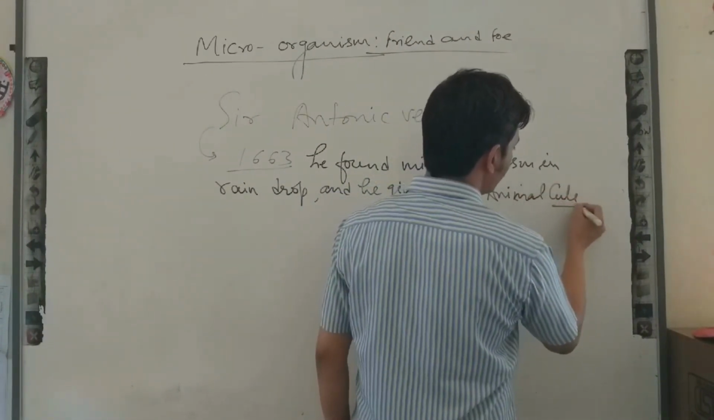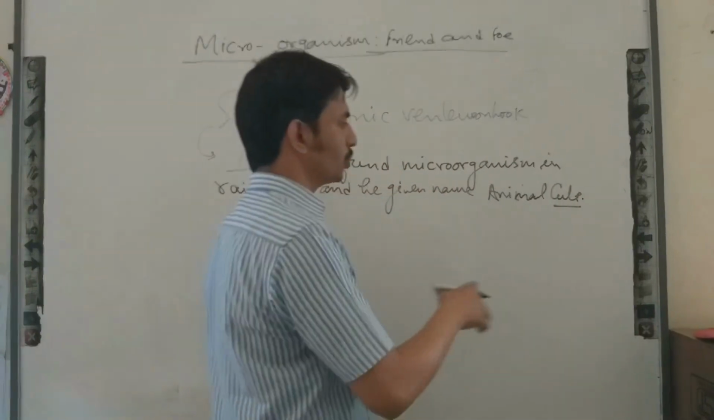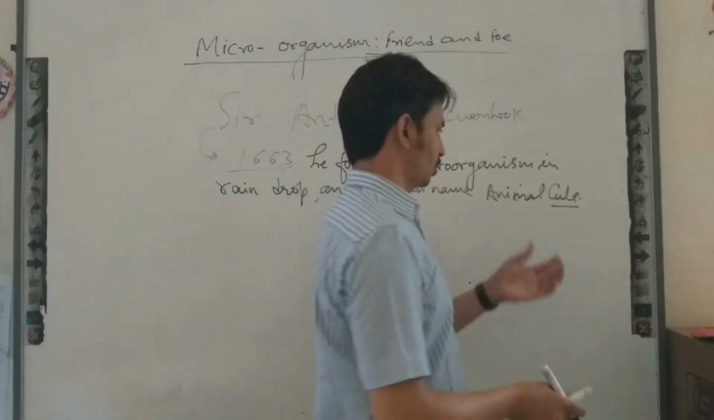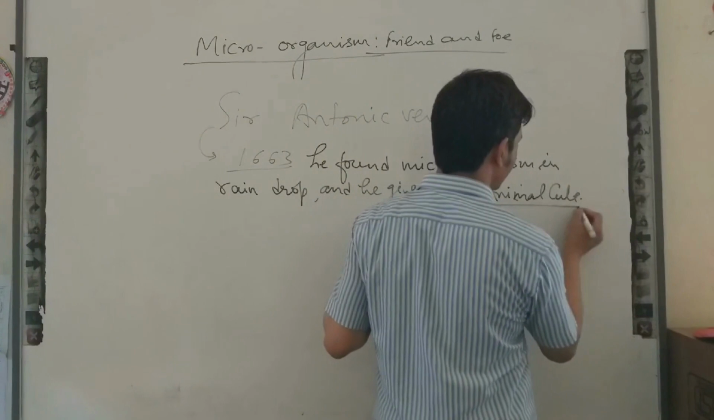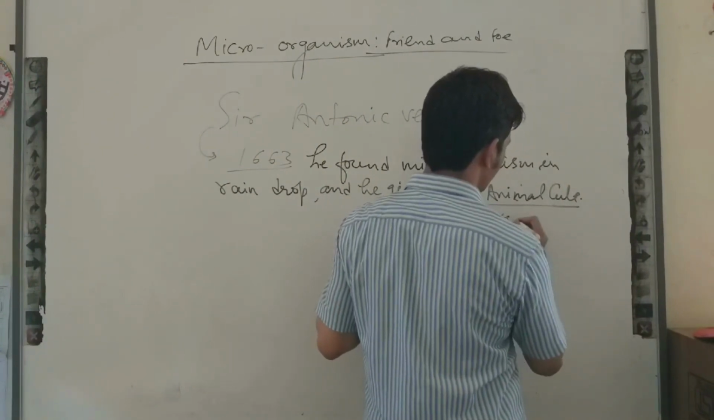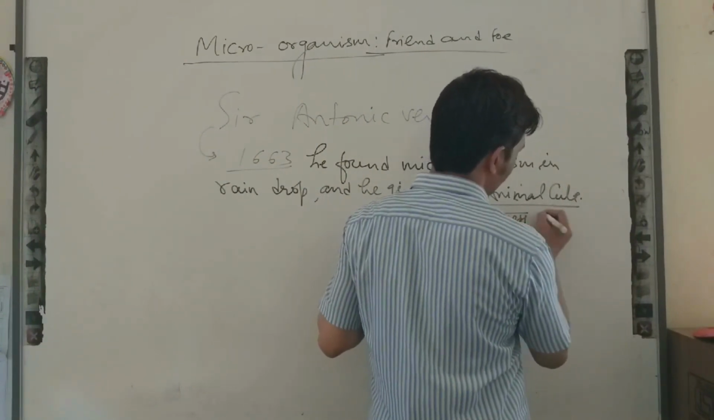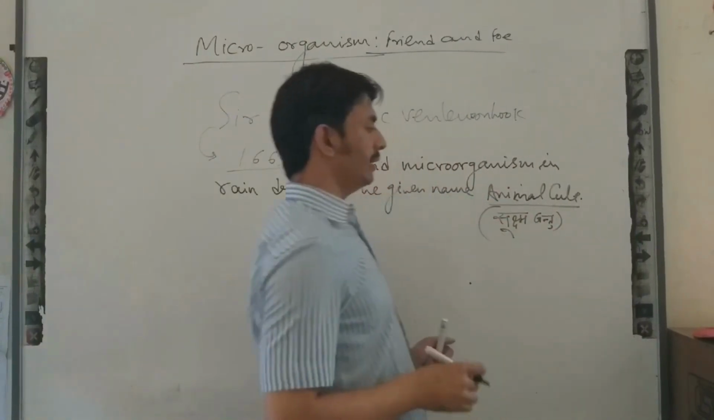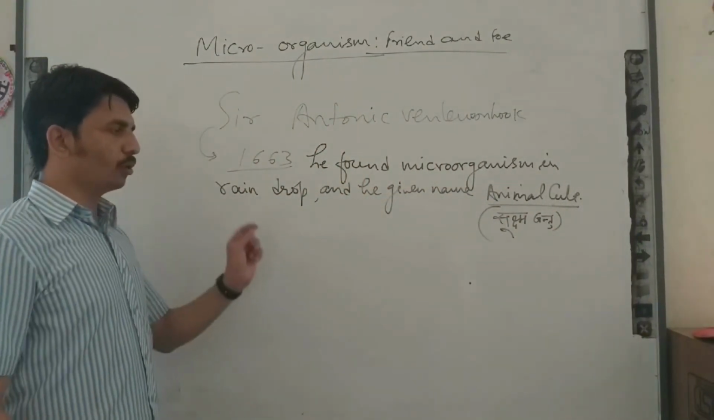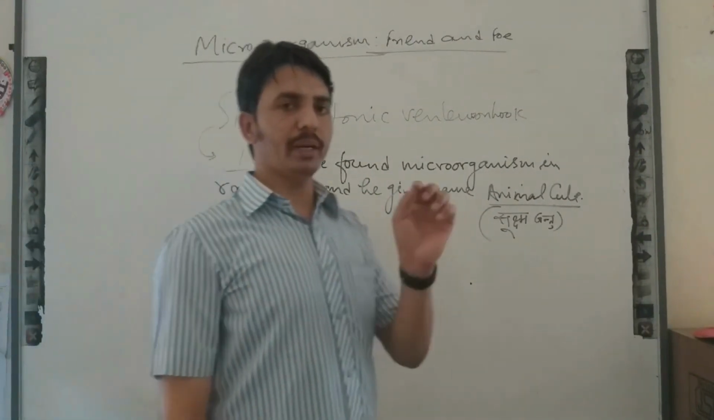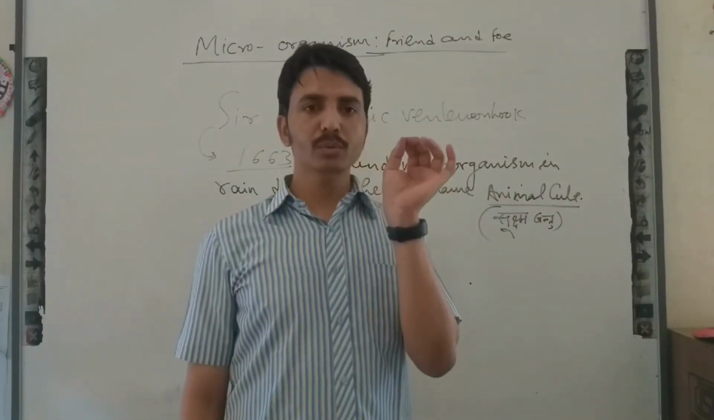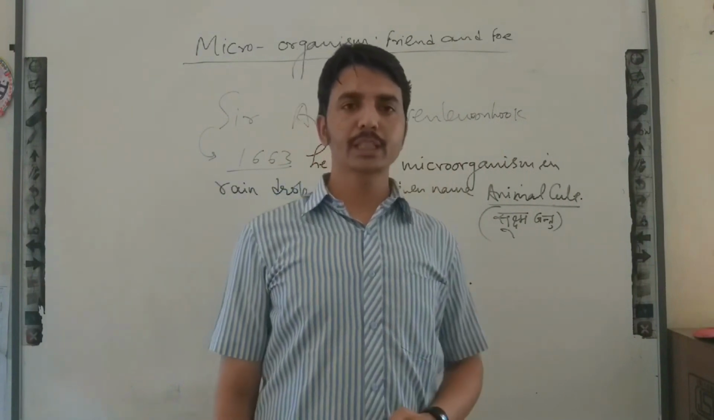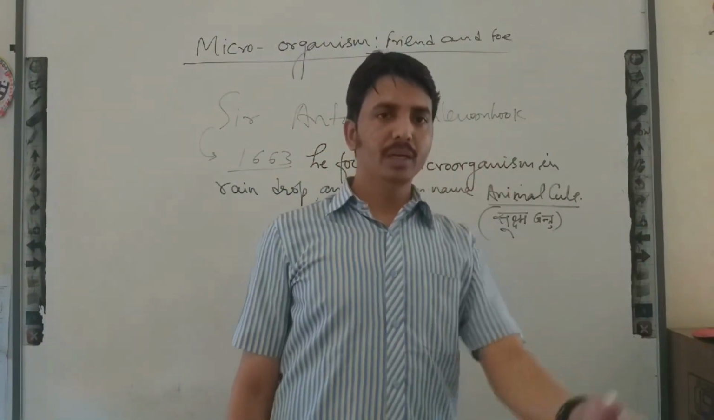What is the meaning of cule? Cule means very small to tiny, means microscopic creature. We can say animalcule. What did he say? Tiny animals. So he found with his primitive microscope in raindrop small microorganisms are present. That's why he gave them the name animalcule.